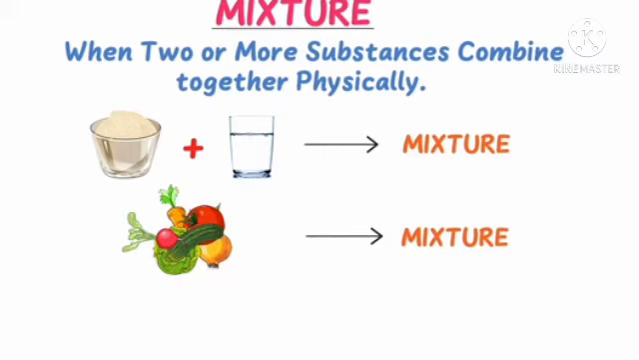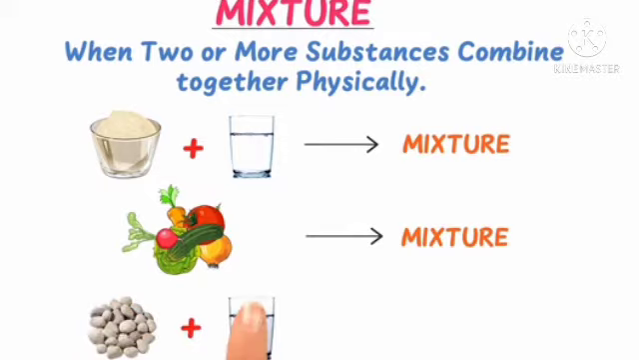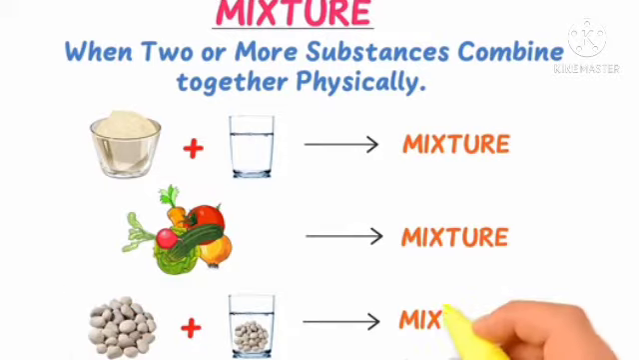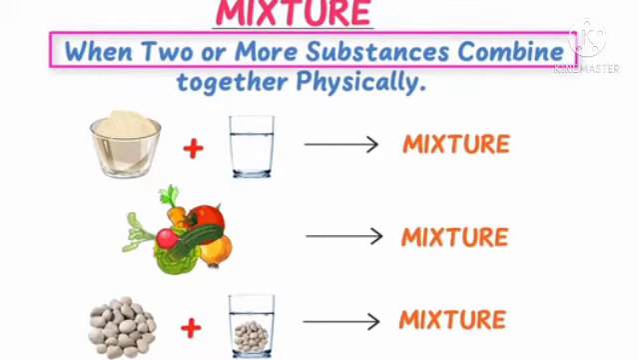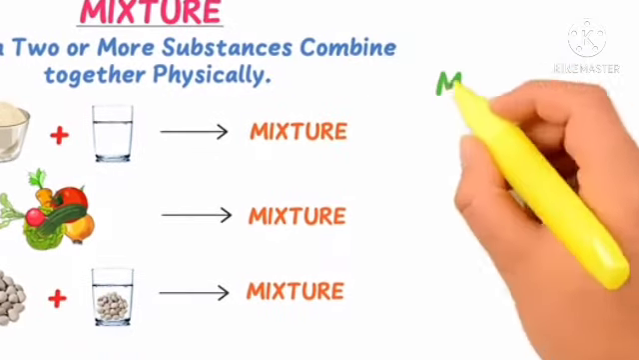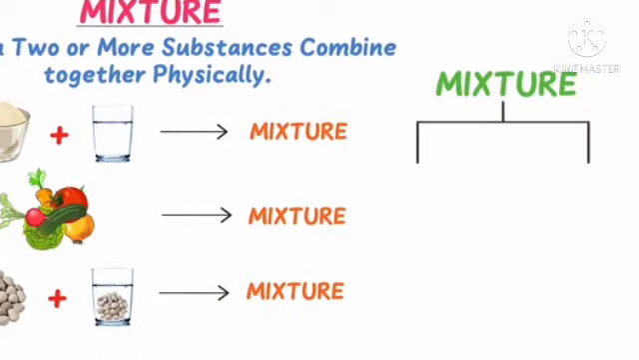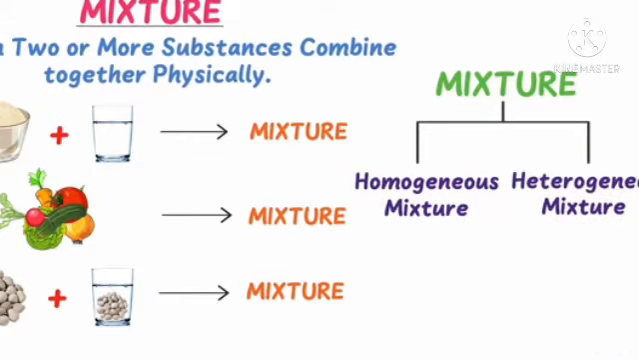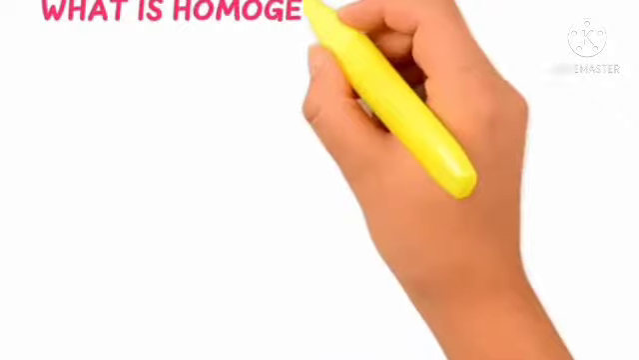Fruits, vegetables, these are all examples of mixtures. Rocks and water mixed together, we can find out both in the mixture. When two or more substances combine together physically, that is called a mixture. Again, mixtures are of two types: homogeneous mixtures and heterogeneous mixtures.